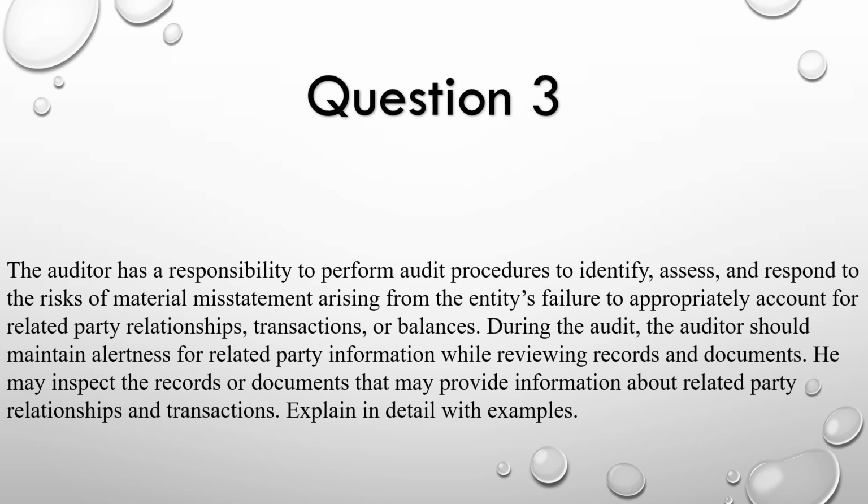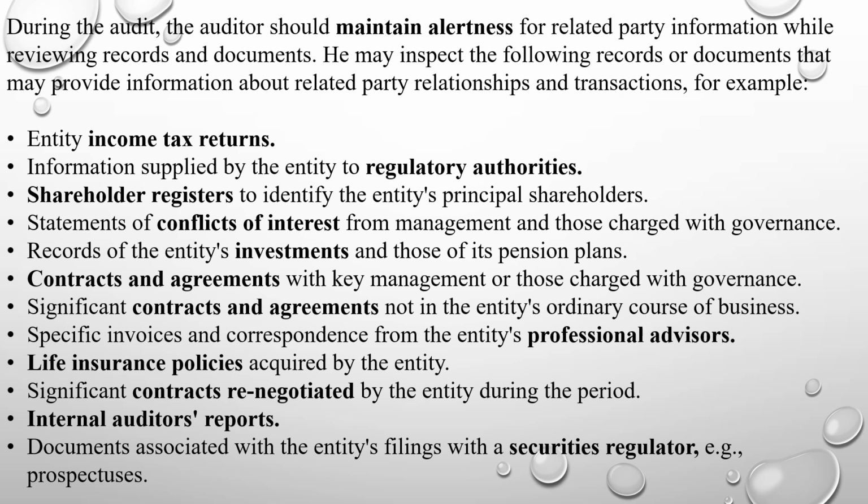Explain in detail with examples. During the audit, the auditor should maintain alertness for related party information while reviewing records and documents. He may inspect the following records or documents that may provide information about related party relationships and transactions.